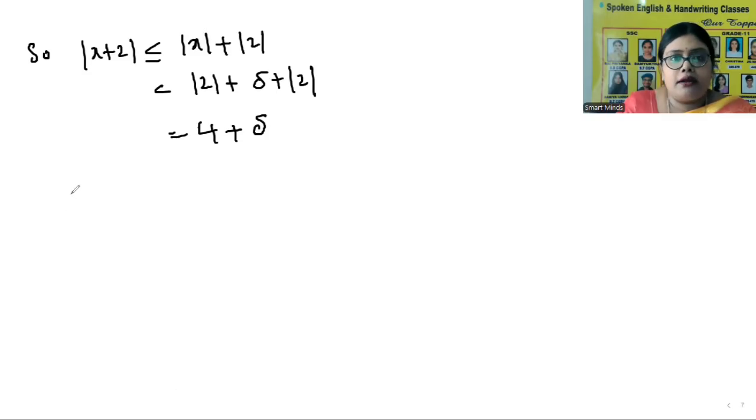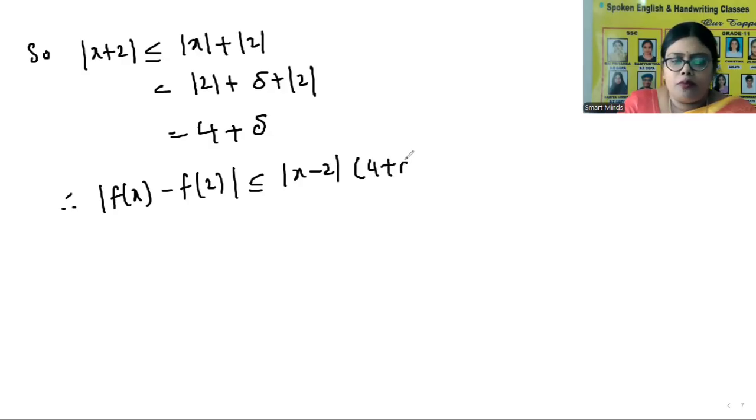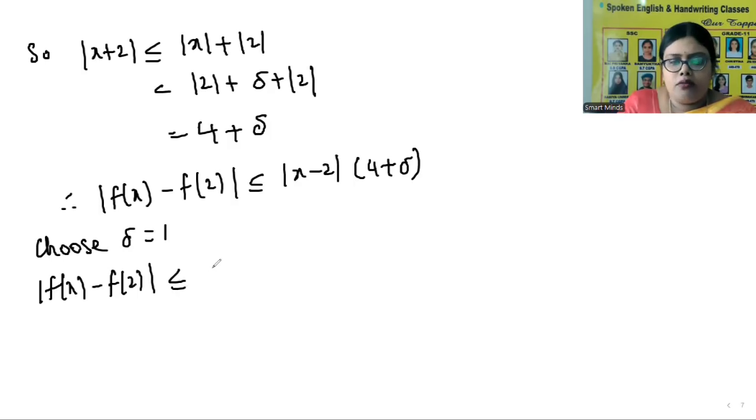4 plus delta. Therefore, we can write mod f of x minus f of 2 is less than or equal to mod x minus 2 into 4 plus delta. Now let us choose delta is equal to 1. So mod f of x minus f of 2 is less than or equal to mod x minus 2 into 5.